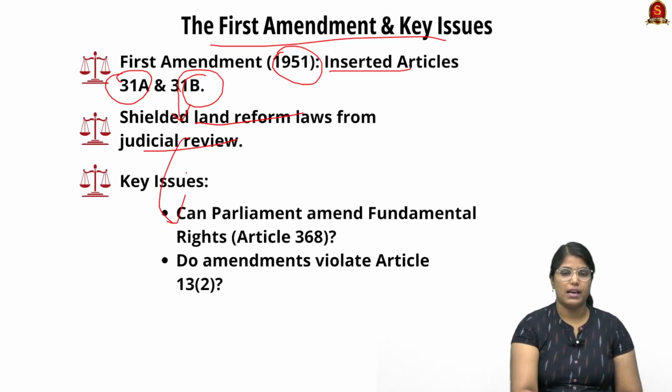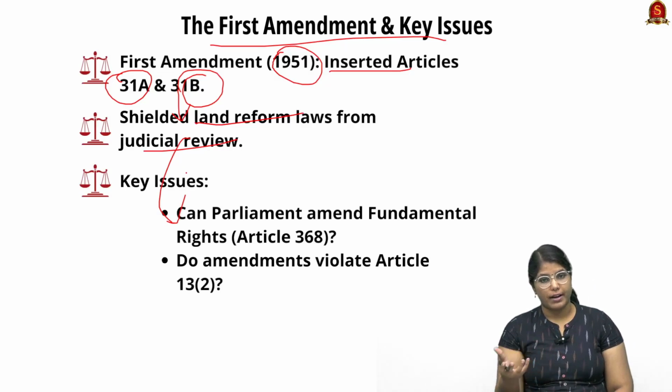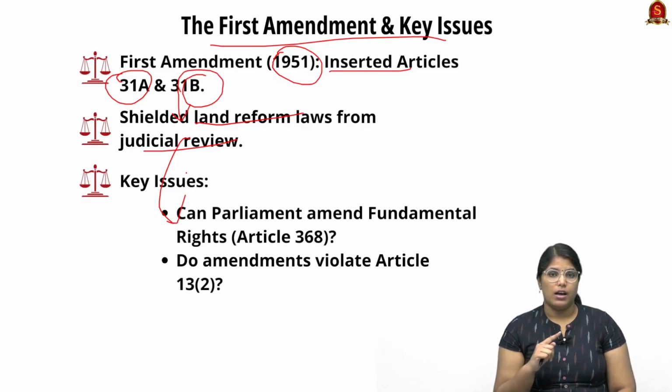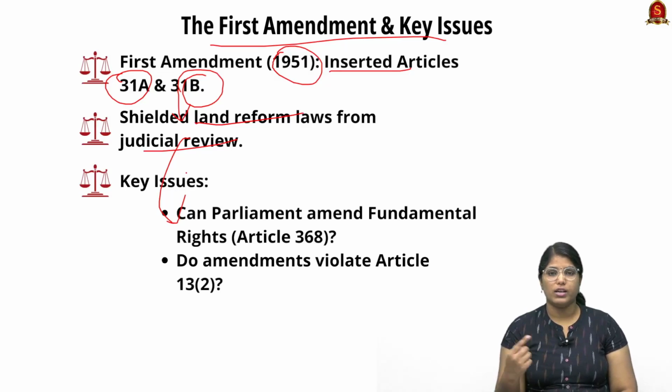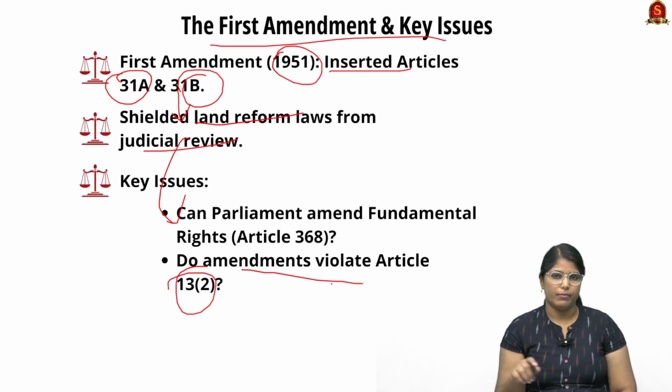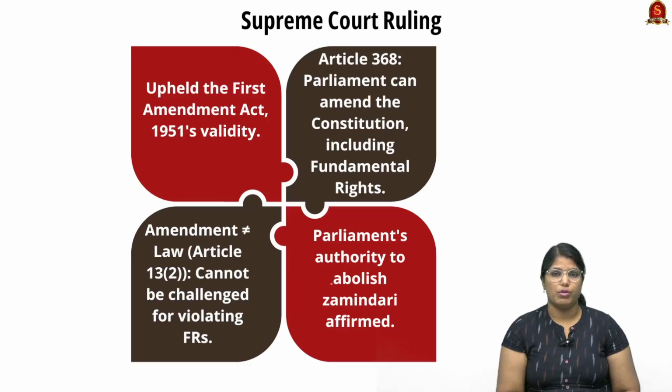This led to a lot of key issues. For example, can Parliament amend fundamental rights or not, especially under Article 368 and Article 13? Article 13 clause 2 talks about challenging whether a particular law is null and void or not. For that you can challenge that law in court. So do amendments violate this article? Those kinds of questions were raised, and that is when our Supreme Court came in.